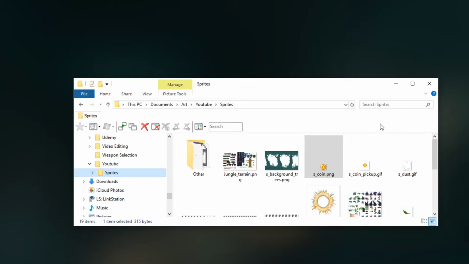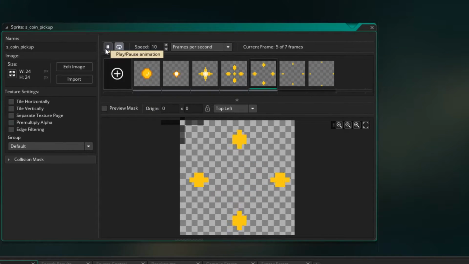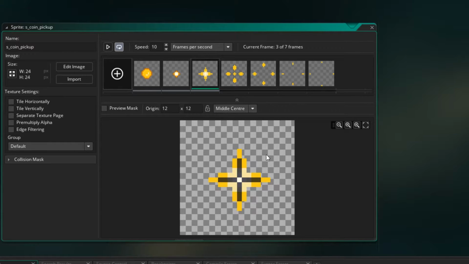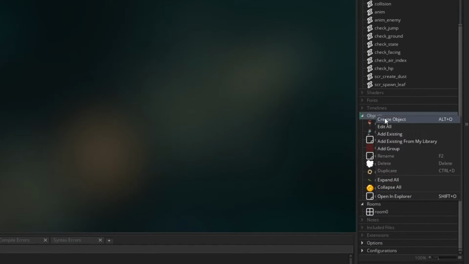So now we need a way for the player to pick them up. If you look in the sprites folder, there is an sCoinPickup image. That's the animation when the player picks it up. So I'm going to drag that in. And if you see, I've just drawn a little animation that plays when the player grabs it. So make sure you center the origin. And we're going to make an object for this as well. So right click, create object.